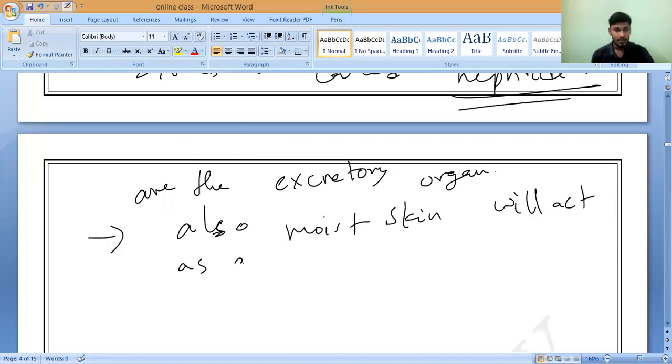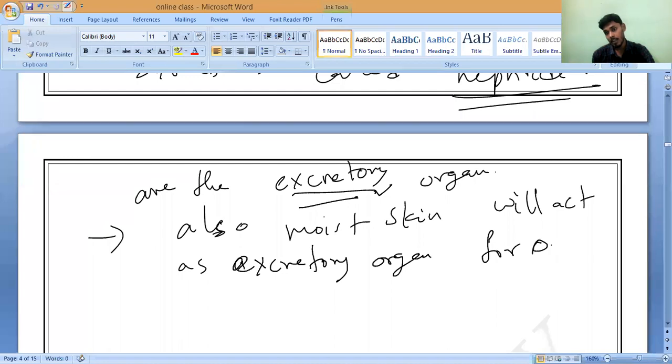What does it excrete, sir? It will excrete solid waste. Whatever soil it is eating, it will eat the soil and send out the soil, and that is transported through this only. Now, the moist skin will also act as an excretory organ for the exchange of gases, that is, gaseous waste. That is what you have to remember.